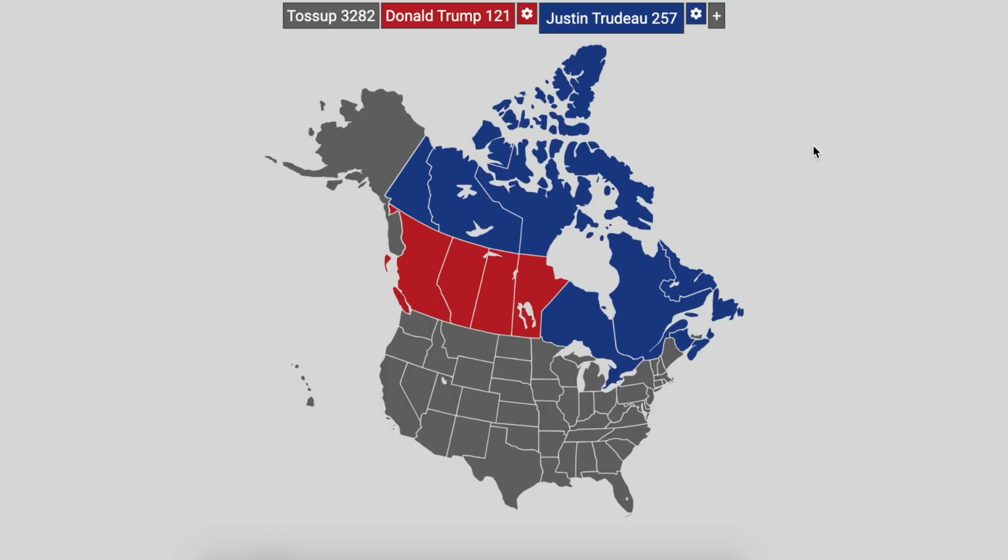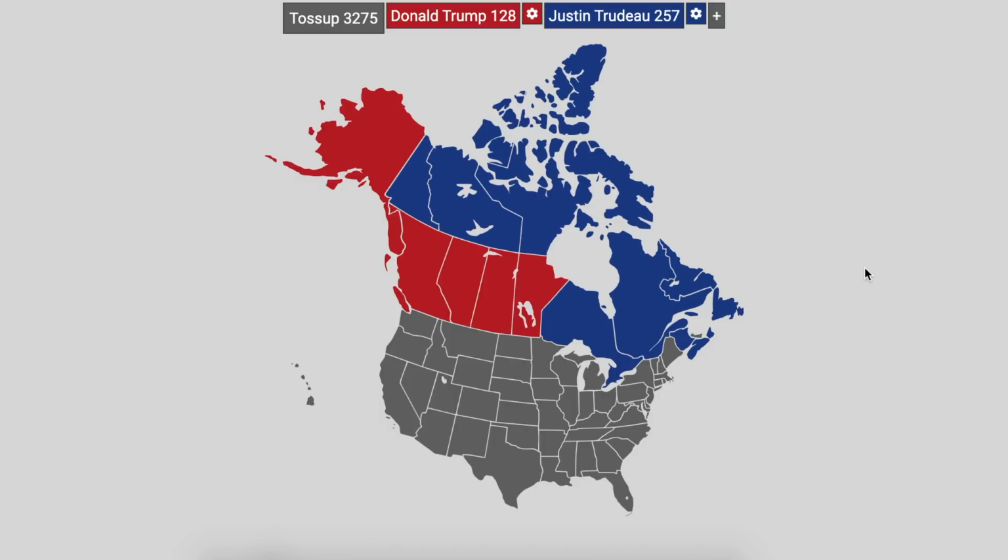Now let's get into the US election map based on how I think it would go in a 2020 election between Justin Trudeau and Donald Trump. Keep in mind that Canada in general is a far more liberal country than the United States is, looking at it in perspective of between countries and their political ideologies. The US is a far more conservative country than Canada and a lot of European countries. So let's go through it.